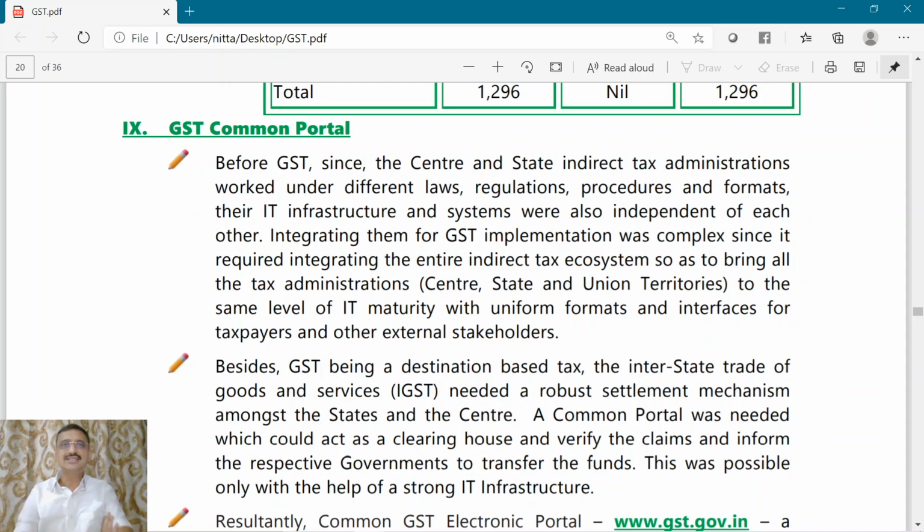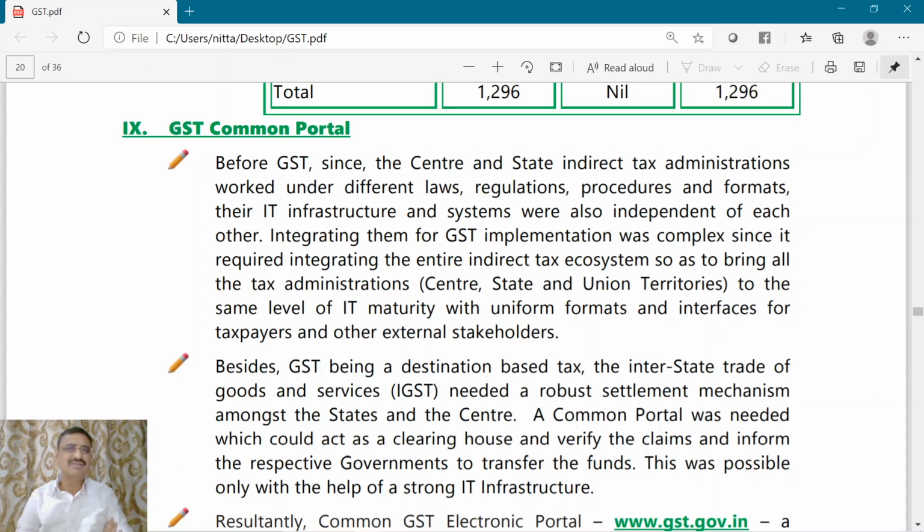Now, to understand this GST common portal, we will go into the pre-GST era, the tax regime which was in vogue prior to the introduction of GST. We already understood there were multiplicity of taxes levied by central government as well as state government. Central government used to levy excise duty, service tax. State governments used to levy state level sales tax. Also, central government used to levy the central sales tax for interstate trade or commerce. However, it was collected by the exporting state.